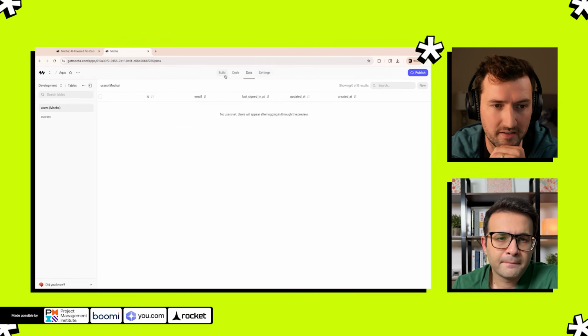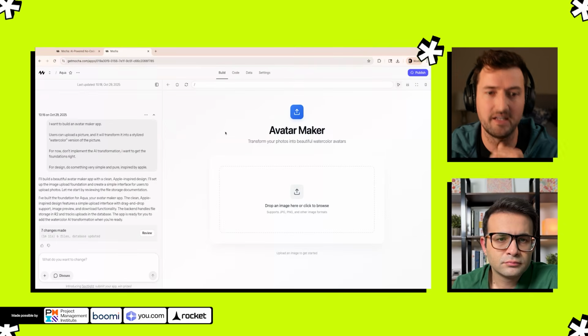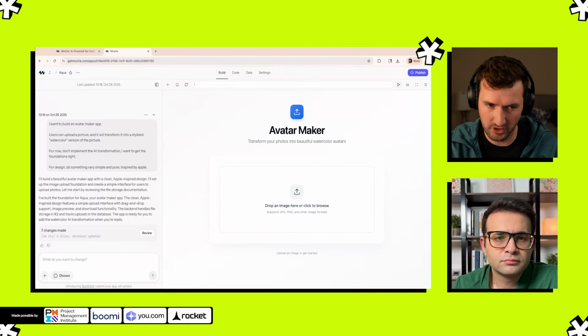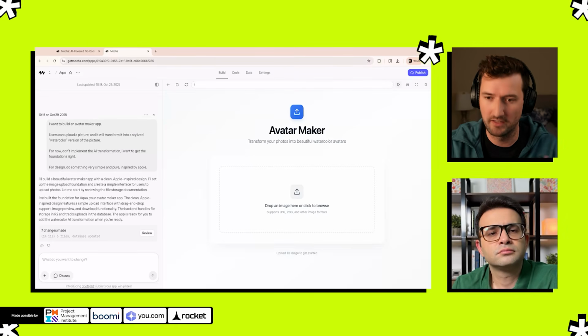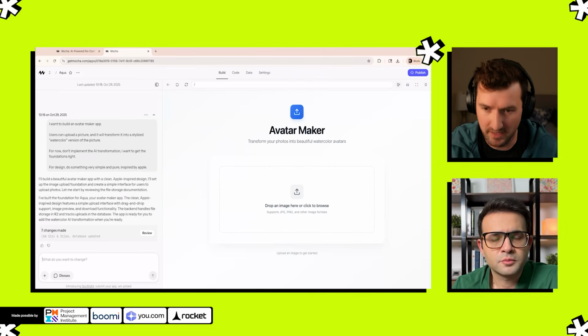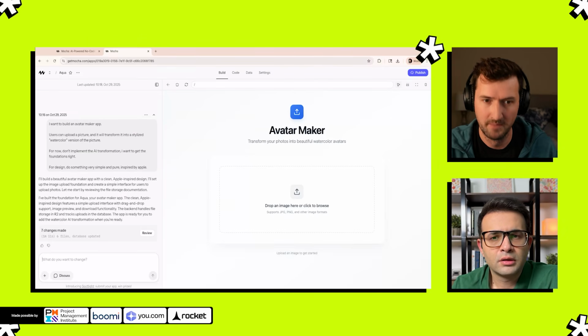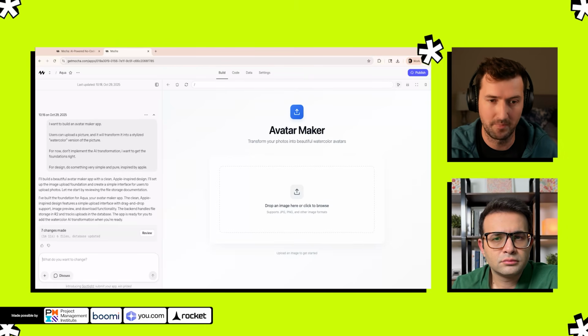So we'll get into this, but what Mocha does is it has a bunch of built-in functions to make it easy for you to build apps. So it has authentication. That means logging in. So you could log in with Google or GitHub very easily with Mocha. We just do it all for you. It's all baked in. We built it as part of the platform.